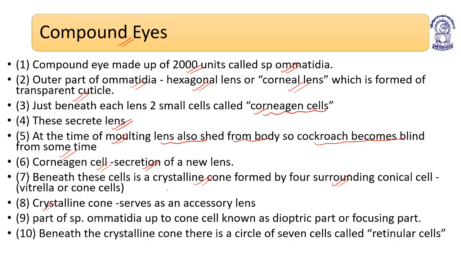The crystalline cone serves as an accessory lens, and the hexagonal or corneal lens is secreted by the corneogen cells. So just beneath the corneogen cells there is a crystalline cone surrounded by four conical cells, the vitrellae or cone cells. The crystalline cone basically serves as an accessory or helper lens.